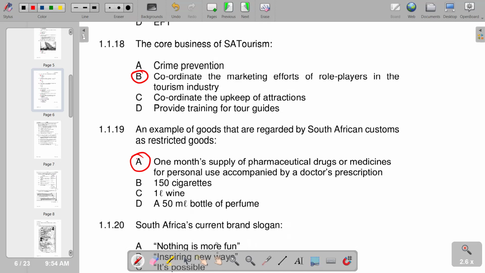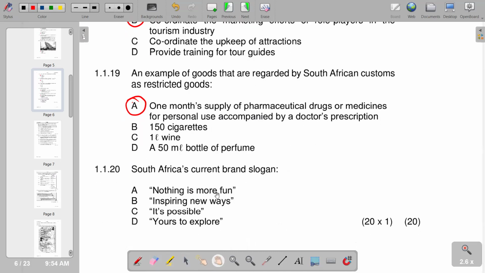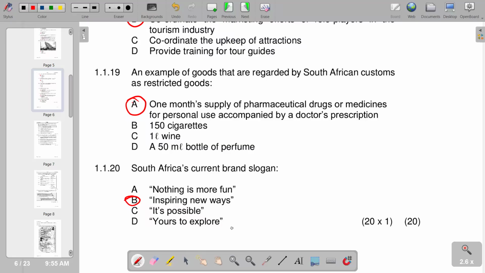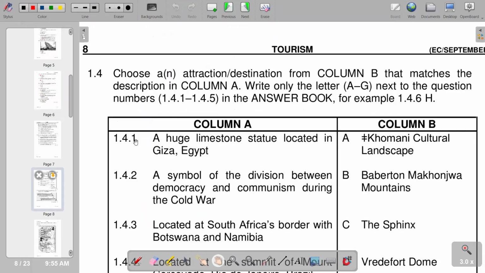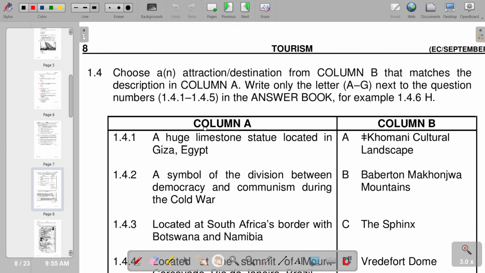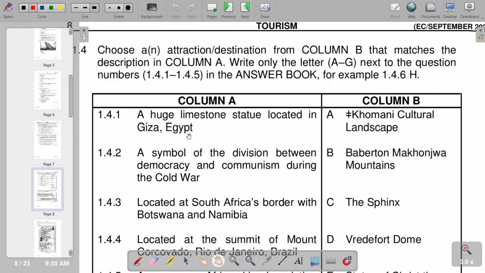Then we go to number 20, South Africa's current brand slogan, inspiring new ways. So we have B as the correct response. So we go to the next part of our Section A, 1.4, where we have to choose an attraction or destination from column B that matches the description in column A. The first one reads: a huge limestone statue located in Giza, Egypt.